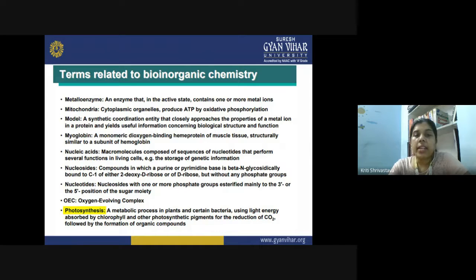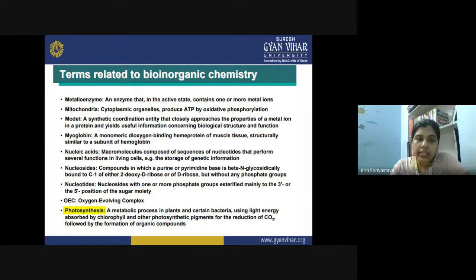Then we have metalloenzyme. It is actually the enzyme that in the active state contains one or more metal ions. Then we have mitochondria. As we know, it is a very important organelle in the cell structure, and it is known as the powerhouse of the cell. It is specifically called that because it is a cytoplasmic organelle which produces ATP by oxidative phosphorylation, and it can also perform the hydrolysis of ATP to generate energy.